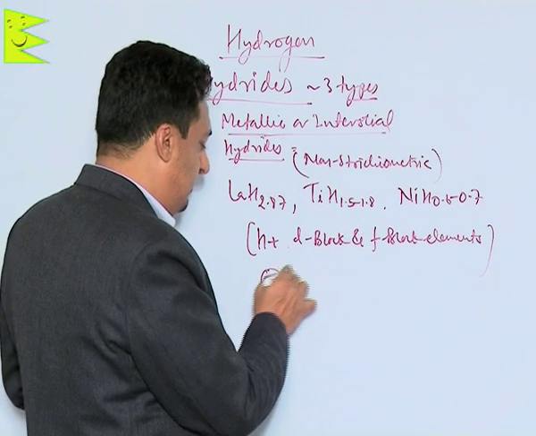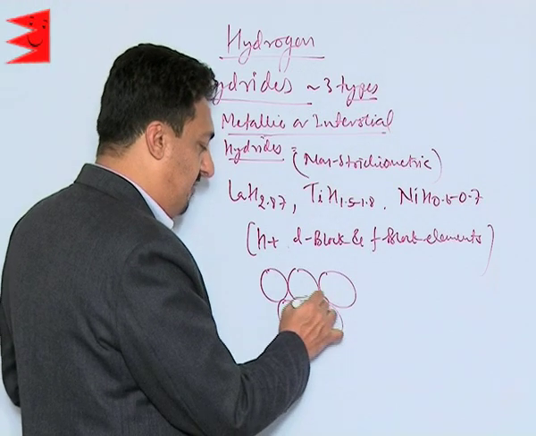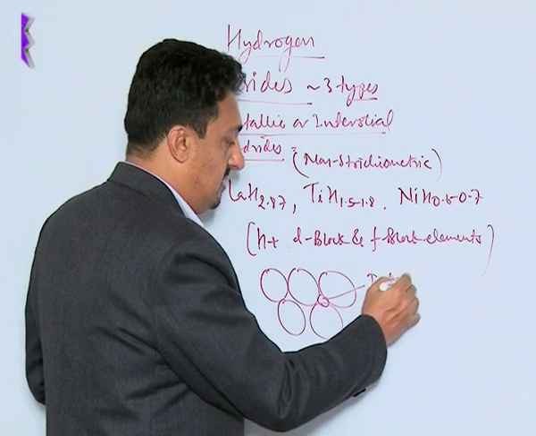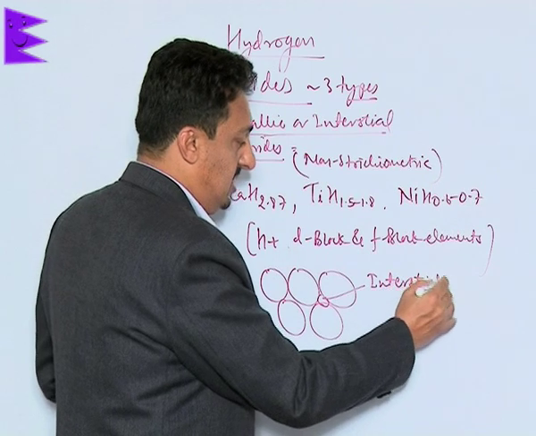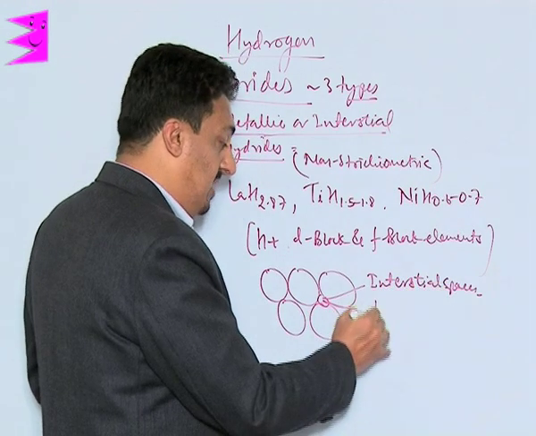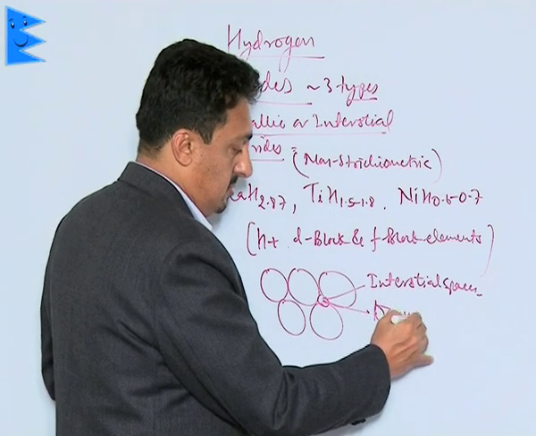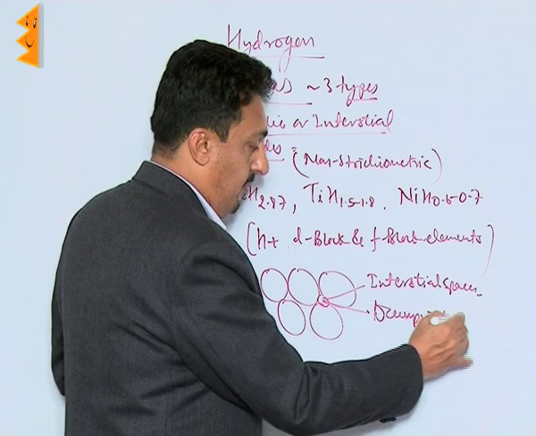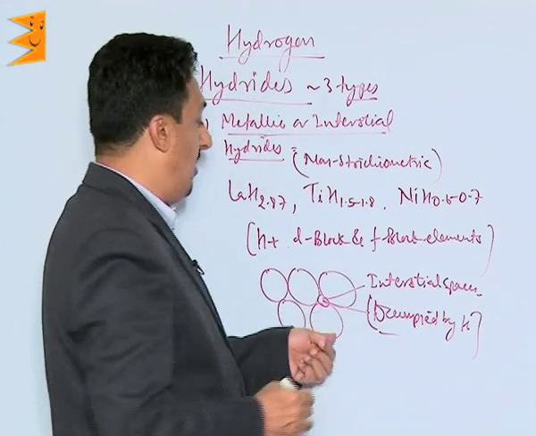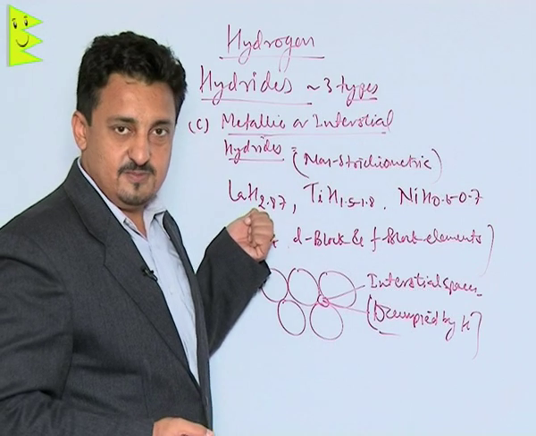The reason is that earlier we used to believe that since in these metals we have a lot of interstitial spaces, these are occupied by hydrogen. We used to call their combinations with these metals interstitial hydrides.